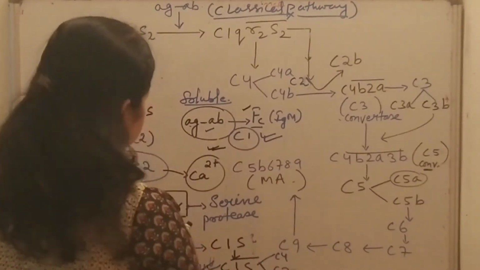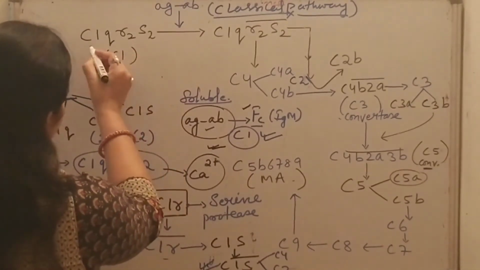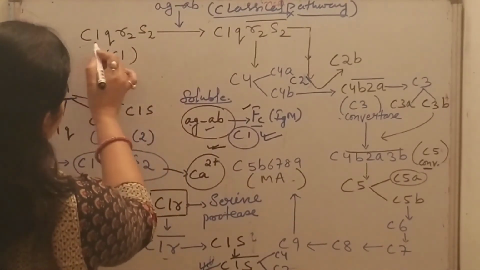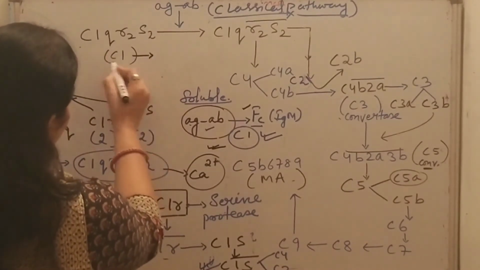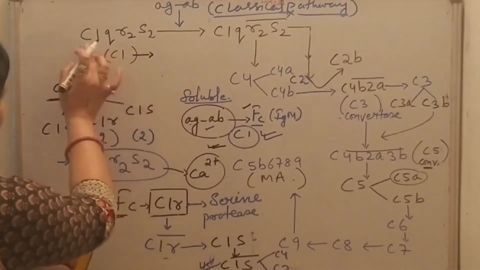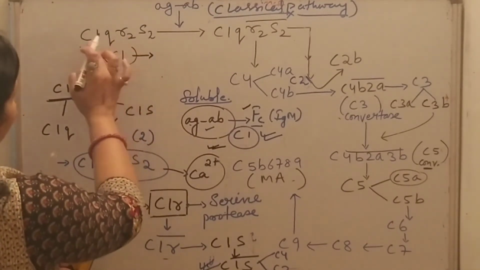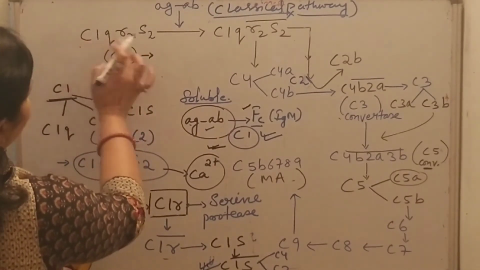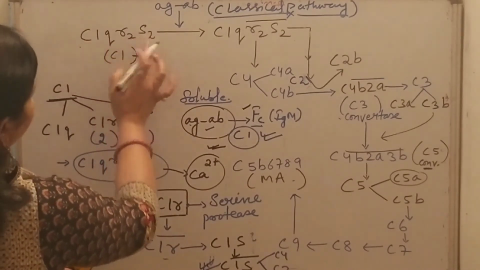The same thing I have written over here. This is the macromolecular complex C1q-r2s2. This is the macromolecular complex of C1, which consists of one molecule of C1q, two molecules of C1r and two molecules of C1s. So C1q-r2s2.